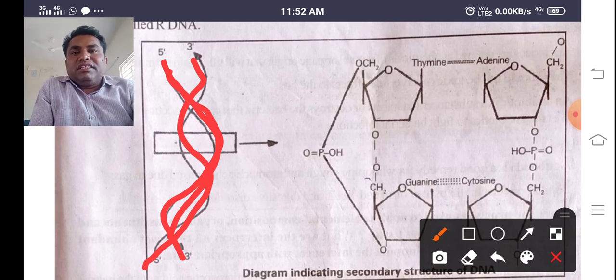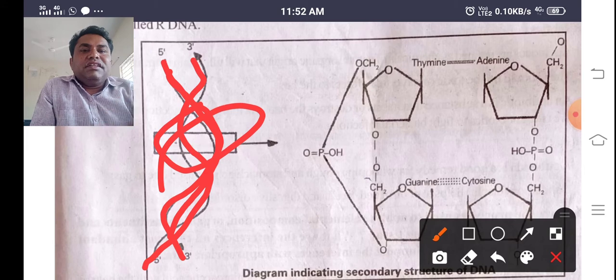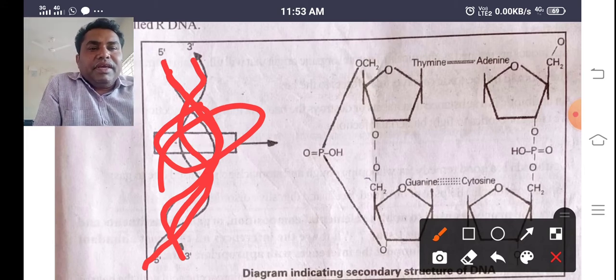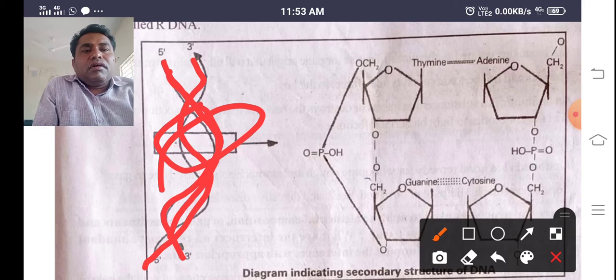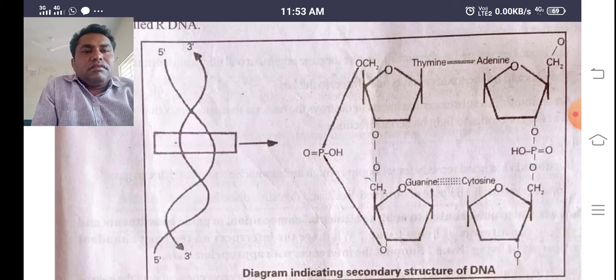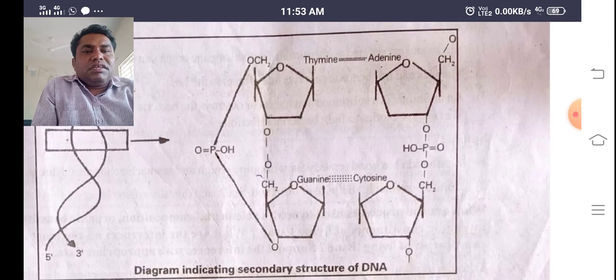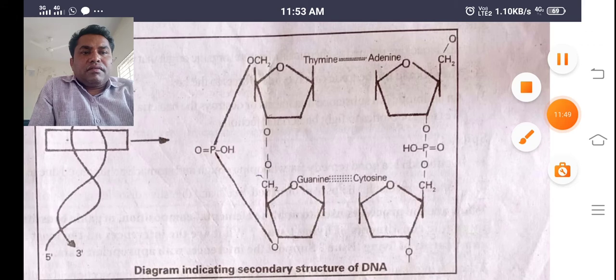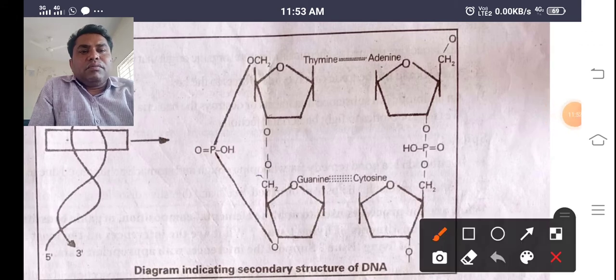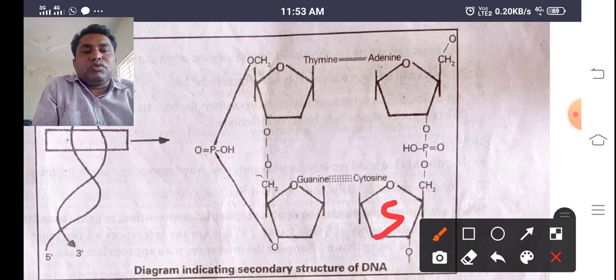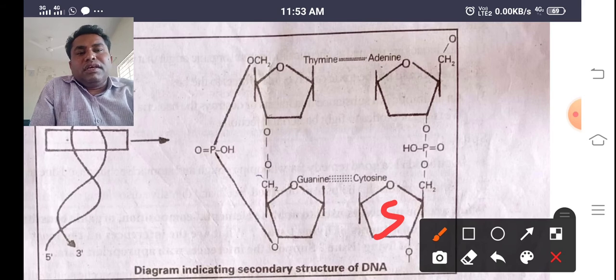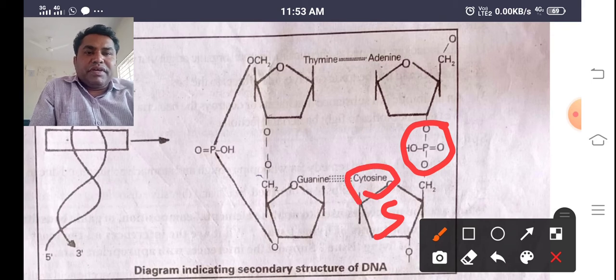But when you take each helix, we can see the following structure. This is the sugar molecule, ribose sugar. Here a phosphate is there, and here the nitrogen base is there. In this way it is called a nucleotide.